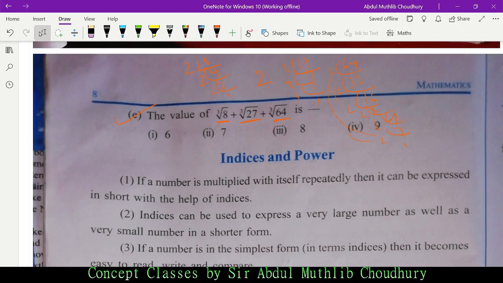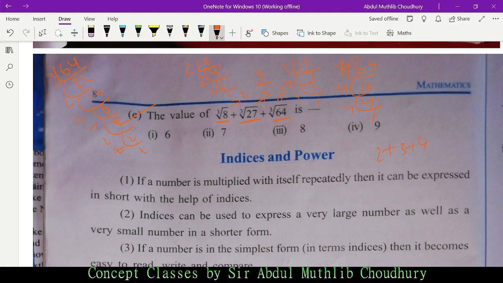And 64, if we divide it by 2, 2 into 32, 2 into 16. Wait, let me just solve it by 4. 4, 16, 4, 4, 4, 1. So we have 2, 3 and 4. Cube root of 8 is how much? 2. Cube root of 27 is how much? 3. Why didn't I do it by 2? Because we have to find the cube root of 64. What is the cube root of 64? It is 4. Even if you do it by 2, you'll find out. 2 into 32, 2, 16, 2, 8, 2, 4, 2, 2, 2, 1.